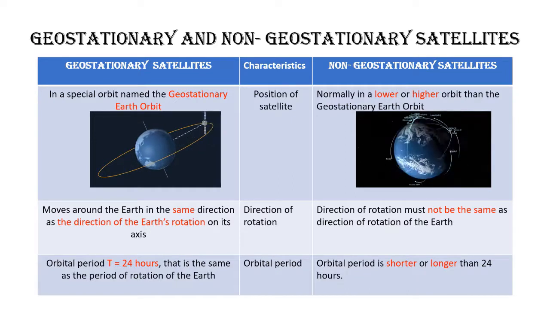And the orbital period T equals 24 hours, that is the same as the period of rotation of the Earth. However, non-geostationary satellites are normally in a lower or higher orbit than the geostationary Earth orbit. The direction of rotation need not be the same as direction of rotation of the Earth, and its orbital period is shorter or longer than 24 hours.